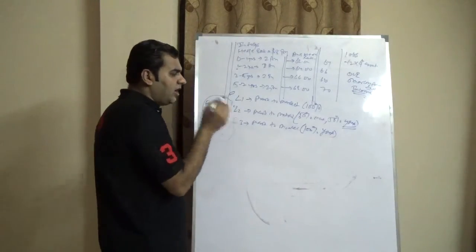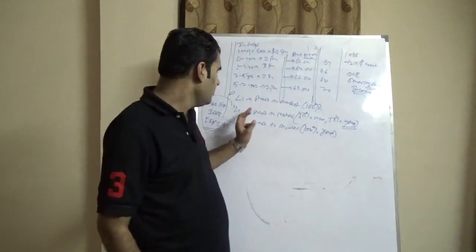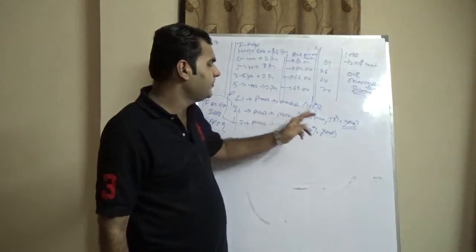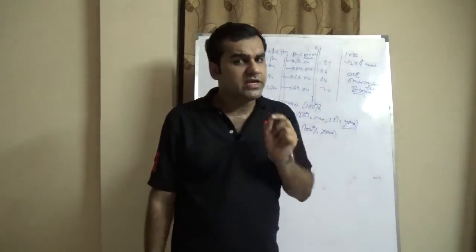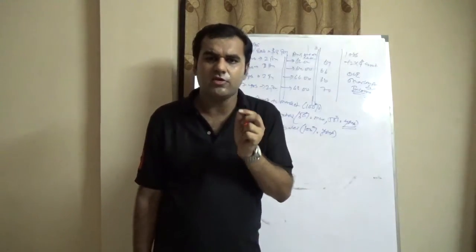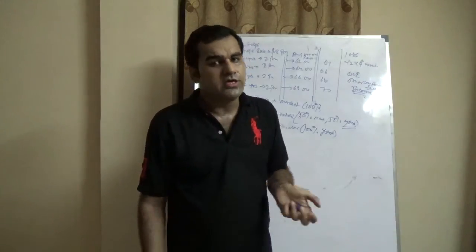Now at the same time, I would like to stress that L1, L2 and L3 are all dependent upon a model. You need to make sure that the input parameters you are taking in your model are perfectly right, because if you take a wrong input parameter, it will lead to a wrong value. Take a very simple example.